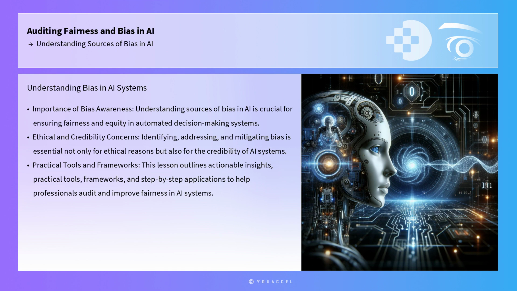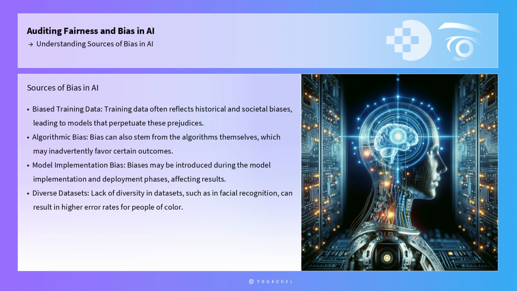systems. Bias in AI can originate from several sources, including biased training data, algorithmic bias, and biases introduced during model implementation and deployment. Training data, often reflecting historical and societal biases, can lead to models that perpetuate or even amplify these prejudices. For instance, facial recognition systems have been shown to have higher error rates for people of color, primarily due to training on datasets lacking diversity. This exemplifies how biased data can lead to inequitable outcomes, necessitating careful examination of data sources and collection methods.